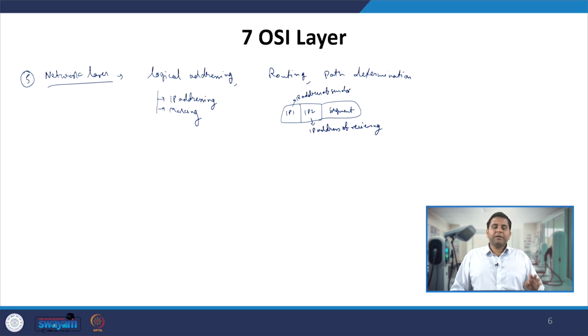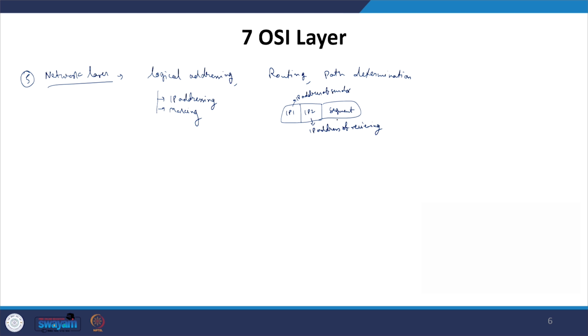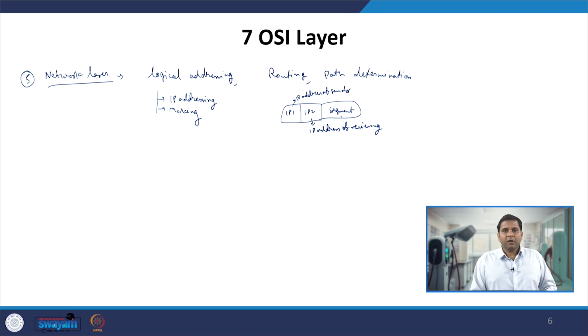So the IP address will determine that you have to connect to that colony network, and in that network it will determine to which computer it should be connected. The segment which you obtain from the transport layer will be augmented with the IP addresses of the sender and receiver, and that will form the IP packet.